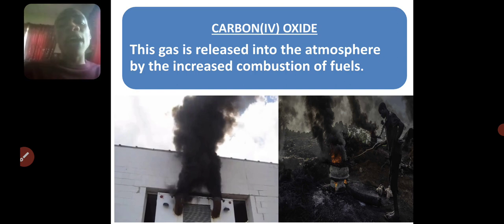Our fuel from our generator, fuel from our vehicles, fuel from burning firewood and coal produces carbon 4 oxide. And when they enter into our atmosphere, they cause a lot of harm.